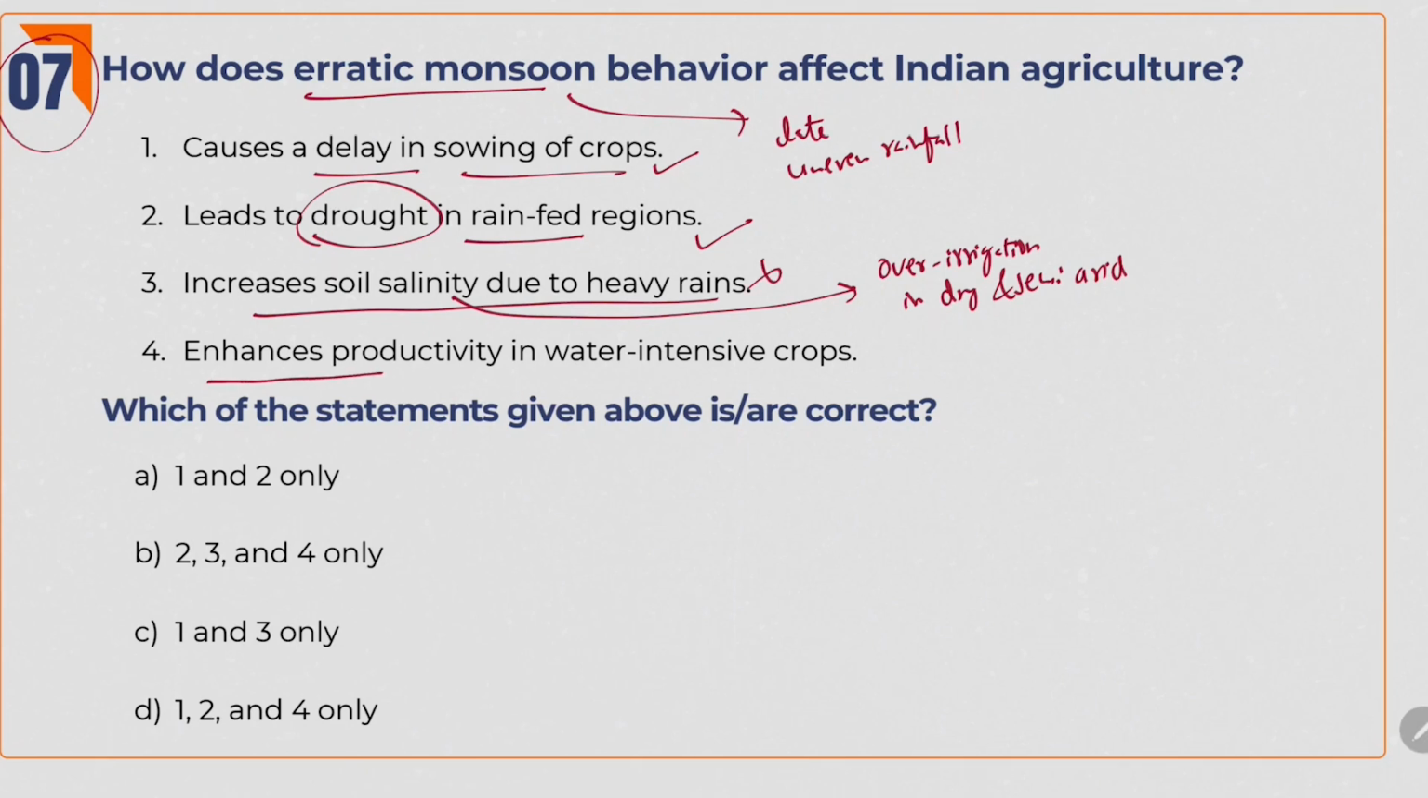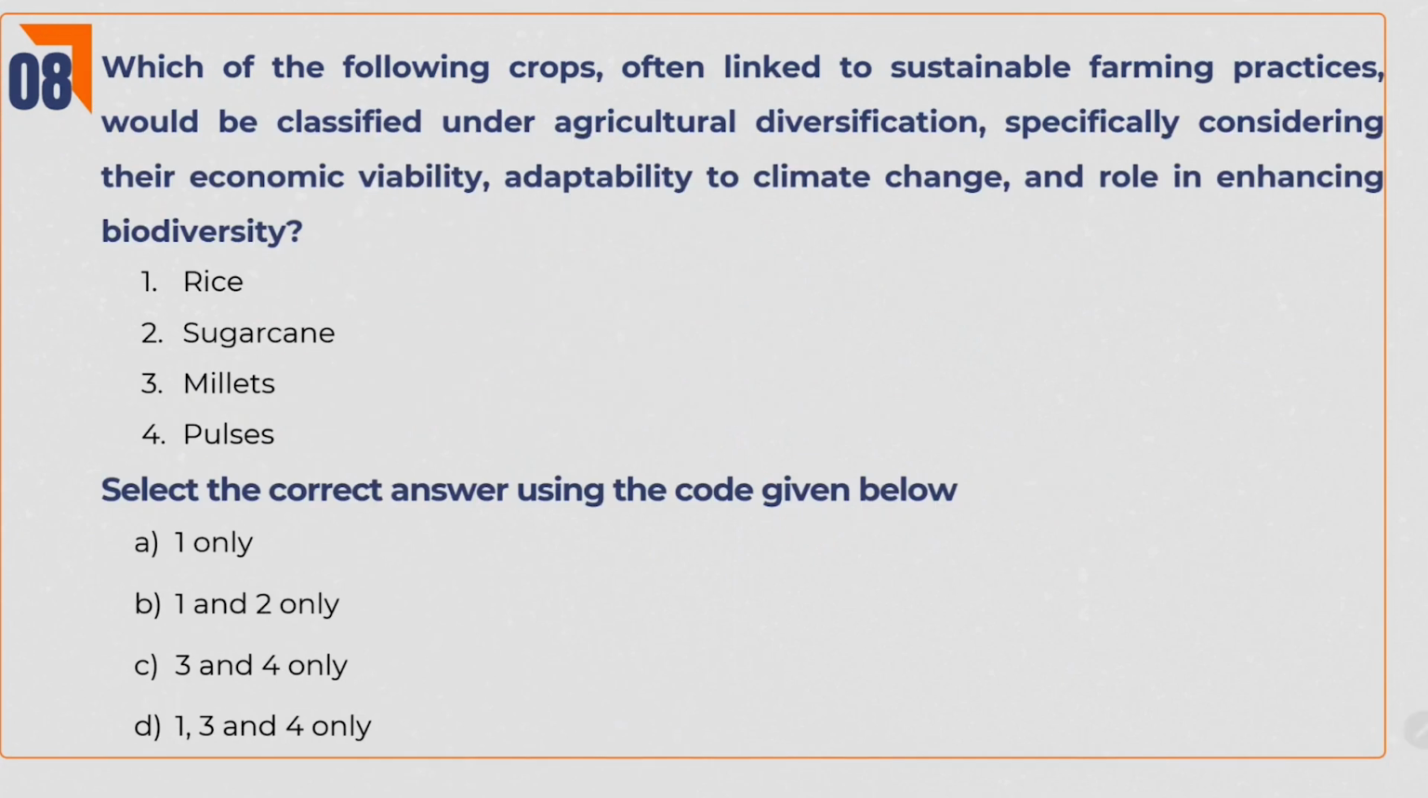Next one, enhances productivity in water-intensive crops. First of all, what are water-intensive crops? Some crops like rice and sugarcane need a lot of water. To be specific, they need a consistent and adequate water supply. If the monsoon is so erratic that it comes late, or even if it comes on time it causes uneven rainfall, it actually disrupts the productivity of such crops. It can't enhance the productivity. This is a wrong option. And we can also think that erratic monsoon is a negative thing. So here the answer is 1 and 2 only.